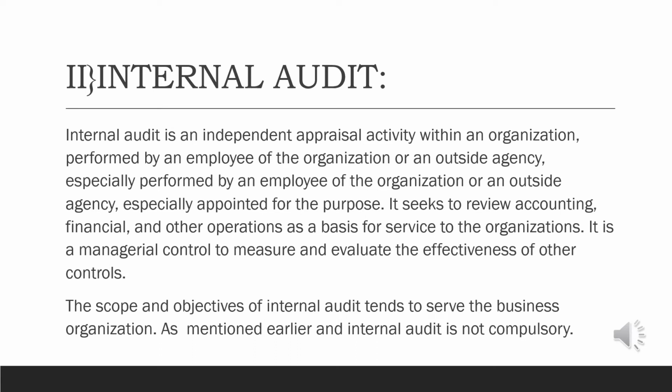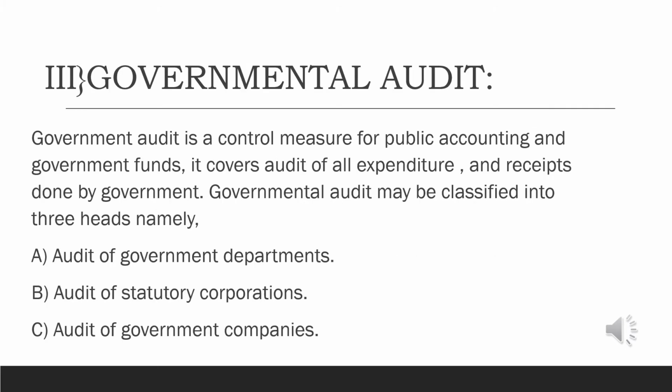The scope and objectives of an internal audit tend to serve the business organization. As mentioned earlier, an internal audit is not compulsory. The next main classification is governmental audit. Governmental audit, or government audit, is a control measure for public accounting and government funds.